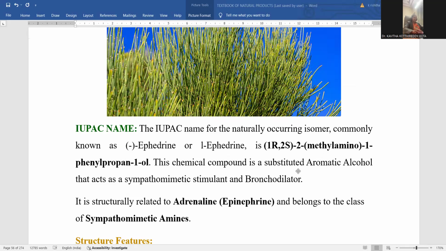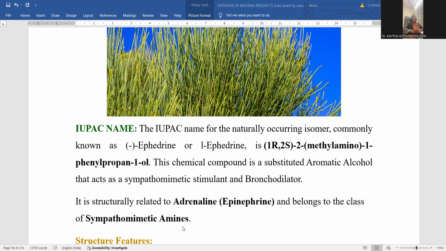This chemical compound is a substituted aromatic alcohol that acts as a sympathomimetic stimulant and bronchodilator. A bronchodilator deals with the lungs. It is structurally related to adrenaline. Adrenaline is a secretion in the body; glands are able to secrete adrenaline, which helps regulate blood pressure.